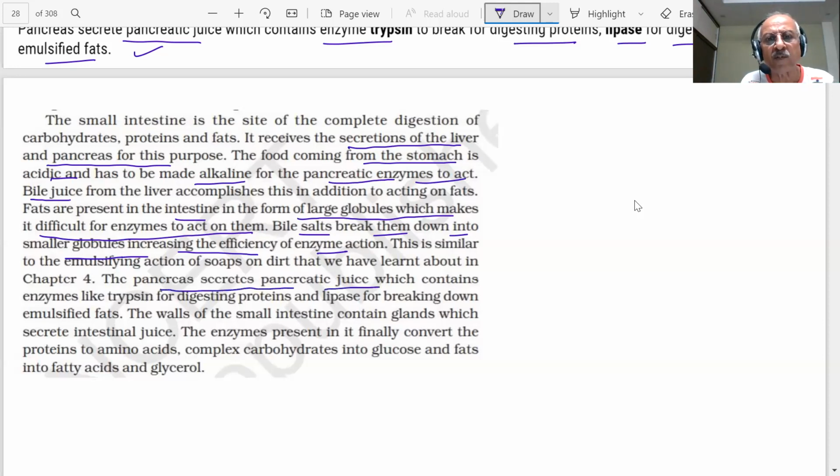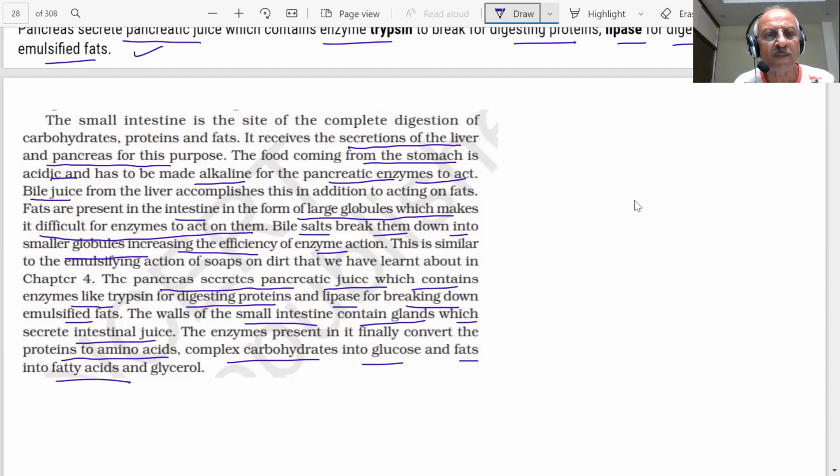The pancreas secretes pancreatic juice, which contains enzymes like trypsin for digesting proteins and lipase for breaking down emulsified fats. The walls of the small intestine contain glands which secrete intestinal juice. Enzymes present in it finally convert proteins to amino acids, complex carbohydrates into glucose, and fats into fatty acids.